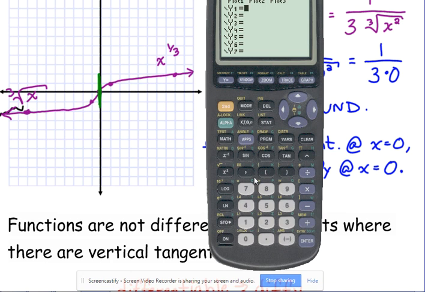Let me type in, let's put it the way that it is on the paper, x to the 1/3. Or you could type in the cube root of x, okay? We're going to graph it. This is kind of what my graph looks like. But if we zoom in, and I usually don't zoom, but just for the sake of time here, I'm going to zoom in on the graph. If we get a little bit closer, see how it almost jumps? It looks like it jumps when the calculator is graphing it. Let me zoom in one more time. See that kind of jump from that one side to the other? It's because it gets so steep. Right there at 0, that's where that vertical tangent line occurs.